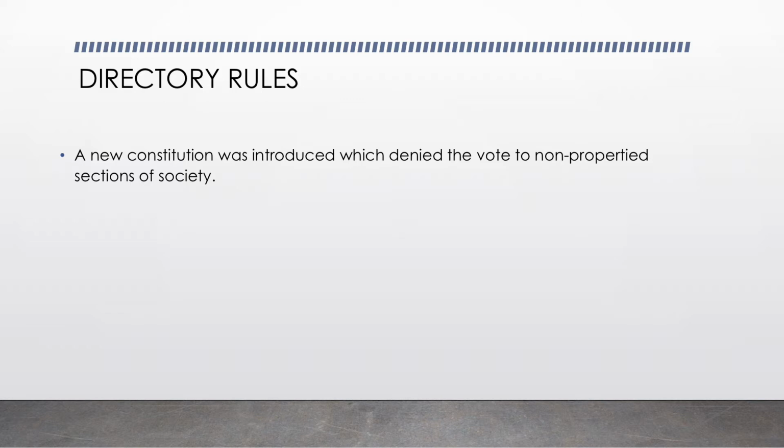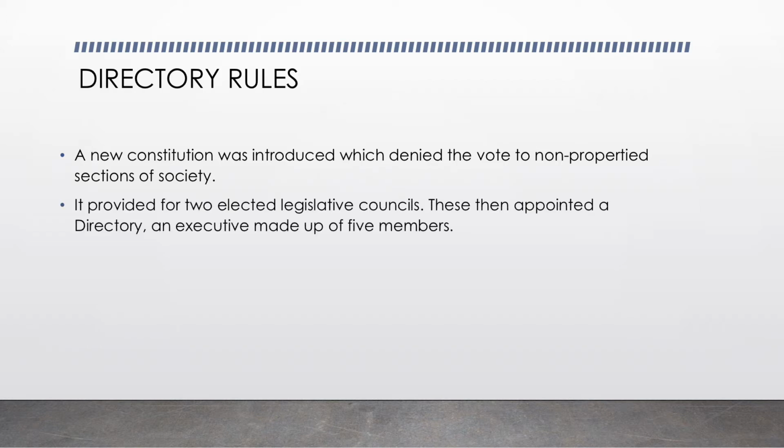What do I mean by non-property sections of the society? I mean the Jacobins, because we all know that the Jacobins came from the non-prosperous sections of the society, like shopkeepers, maids, etc. So this constitution provided for two elected legislative councils, and after this council was elected, these people appointed the directory.